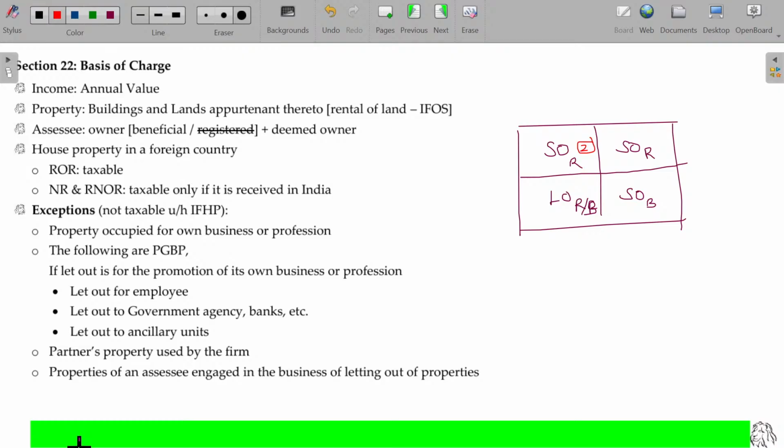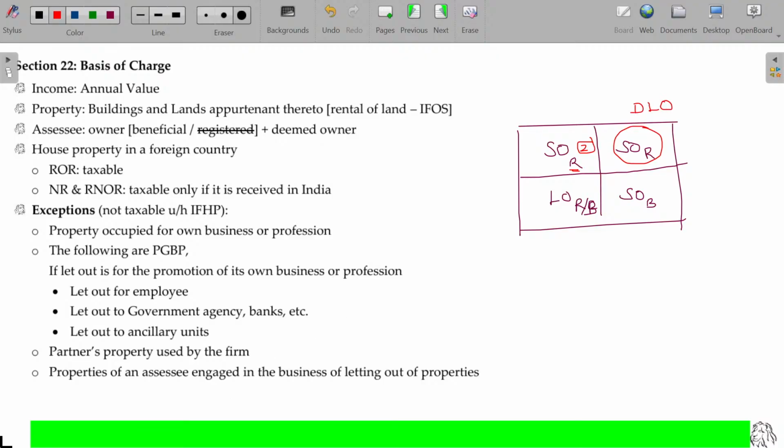So if you are staying in 4 house properties, then only 2 house properties will be considered as self-occupied for the residential purpose. Beyond the 2 house properties, even if you are using them for residential purpose only, not letting them out for even a single penny, this part will be considered as deemed to be let out.